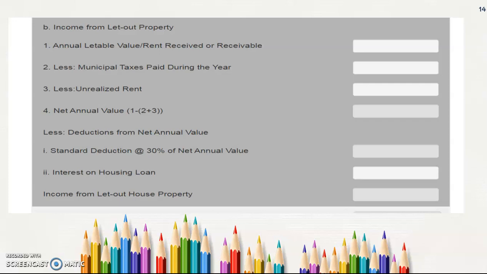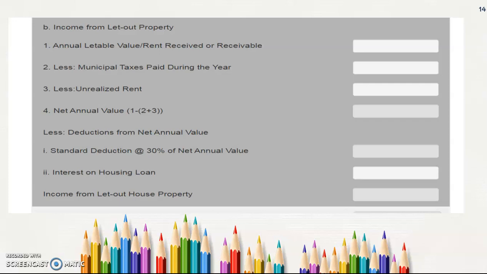And the next thing, apart from the municipal taxes and unrealized rent, the house owners may spend on house insurance, repairs, electricity, water supply. Like this, the house owners may spend a lot of money. So for that reason, the government is giving a 30% standard deduction from the net annual value.